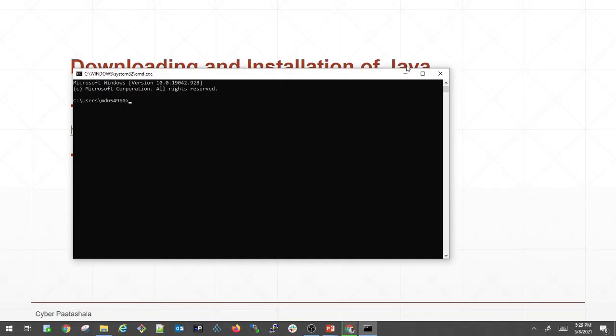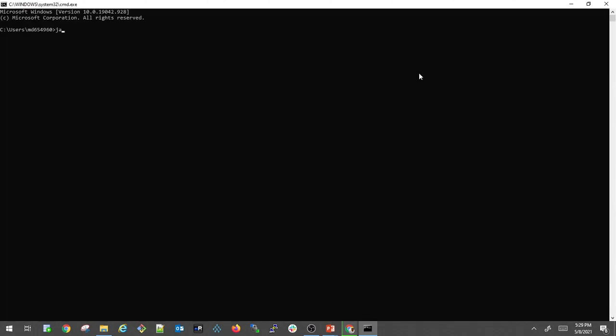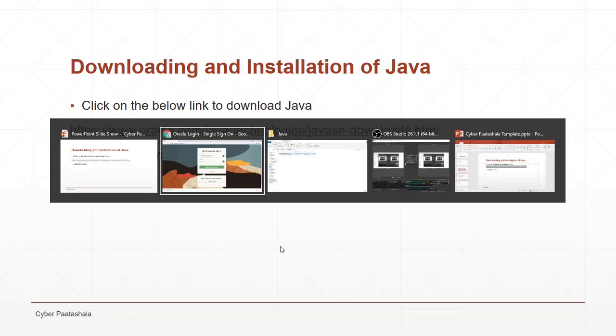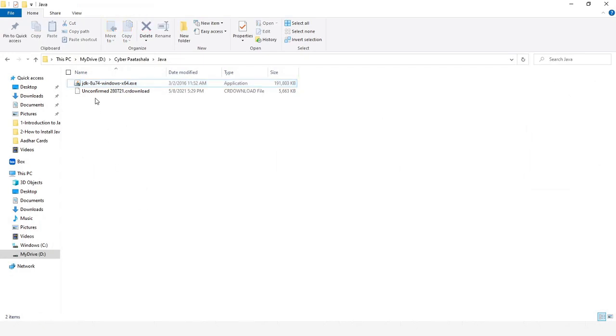This is my command prompt. I'm typing javac hyphen version. This is the compiler version, and it is saying javac is not recognized. Also I'm typing java hyphen version. The java is also not recognized, which means I don't have Java on my machine. So let us go and install the software now. I'm just double clicking on this exe file. Just click yes.